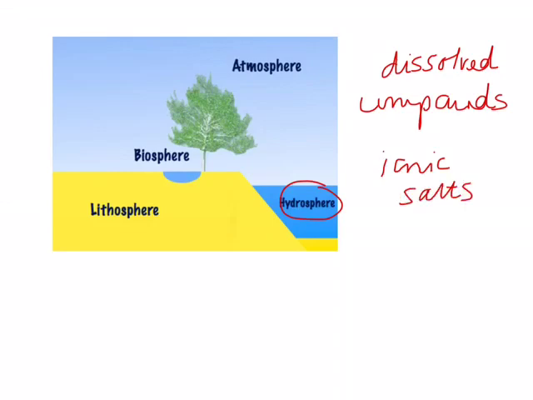Examples of salts that are dissolved in the water include sodium chloride, which is table salt, magnesium chloride, and potassium bromide. These are all ionic compounds, salts that are dissolved in the hydrosphere.